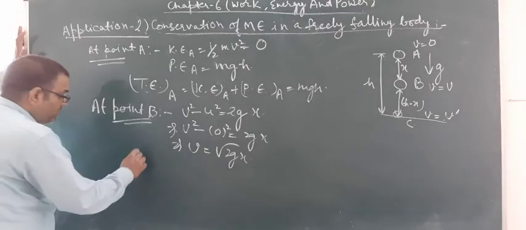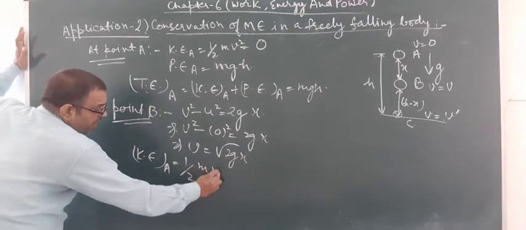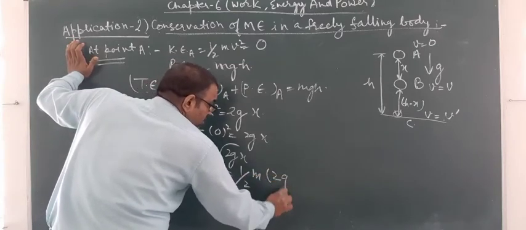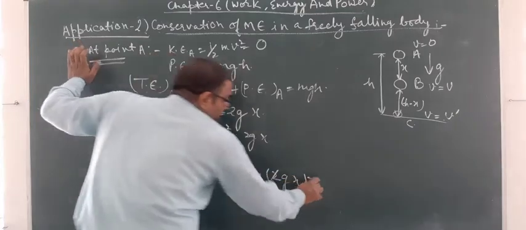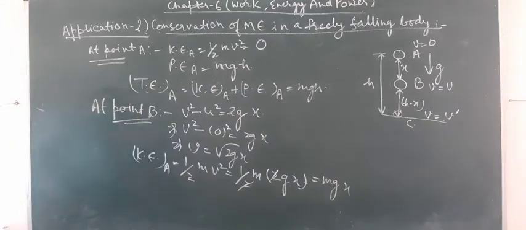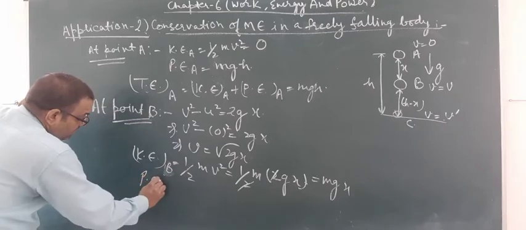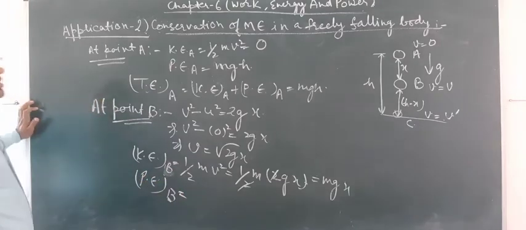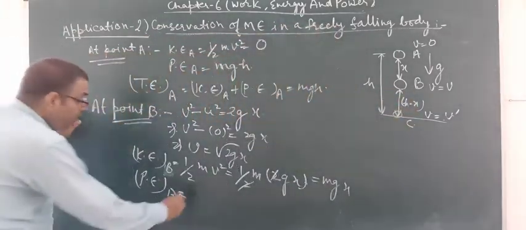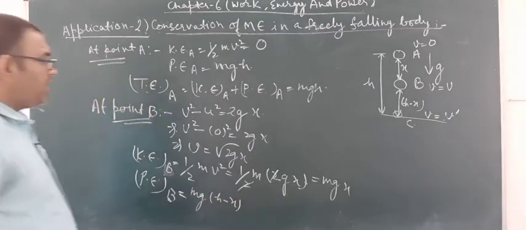So kinetic energy at point B is equal to half mv square, and it is equal to half m times 2gx. Cancel out and it will be equal to mgx. Now we are interested to calculate the potential energy at point B. Because it is at a distance of h minus x, potential energy will be equal to mg(h minus x).